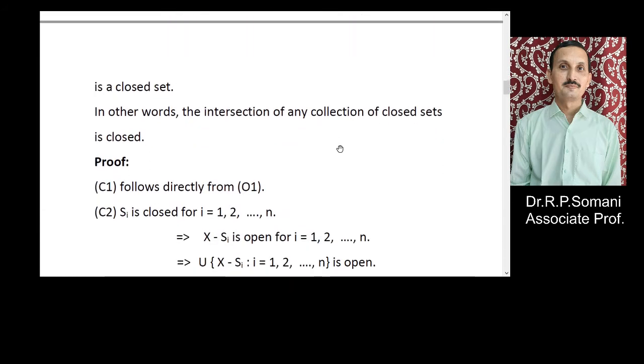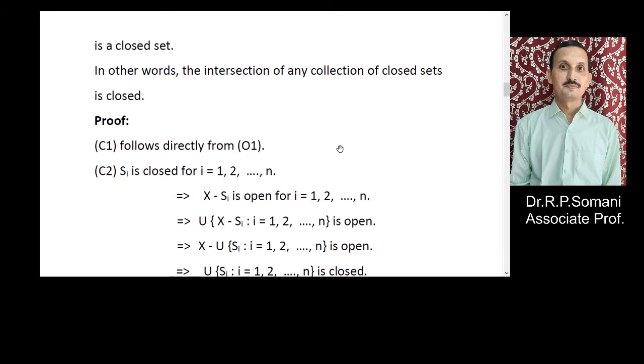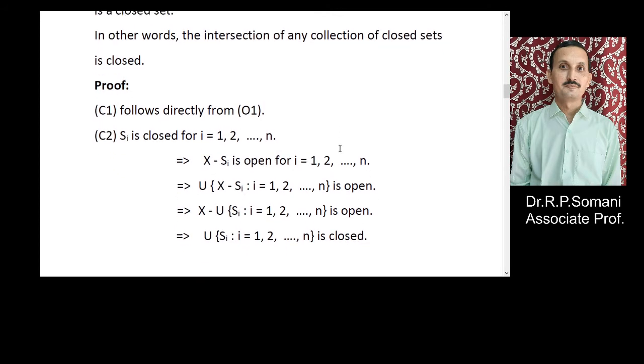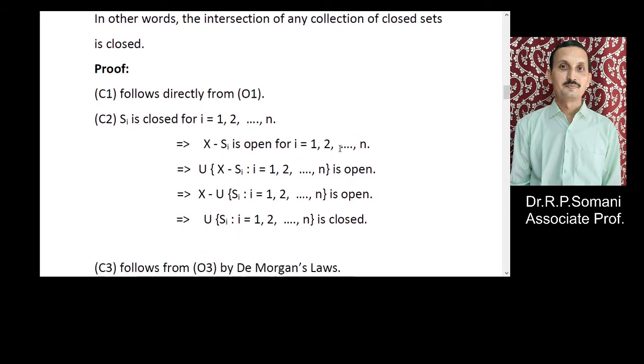So the first property follows directly from O1. For the second we prove this as: here we are given that Si is closed for i equal to 1 up to n, therefore X minus Si, this is the complement of Si. Because Si is closed, therefore this is open for i equal to 1 up to n.